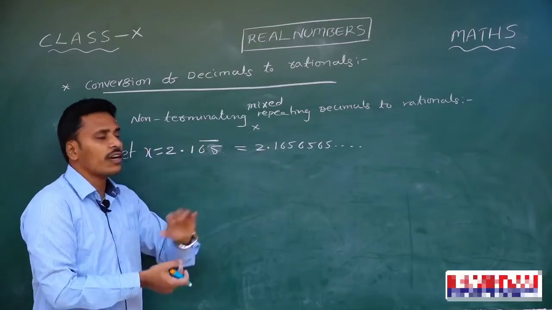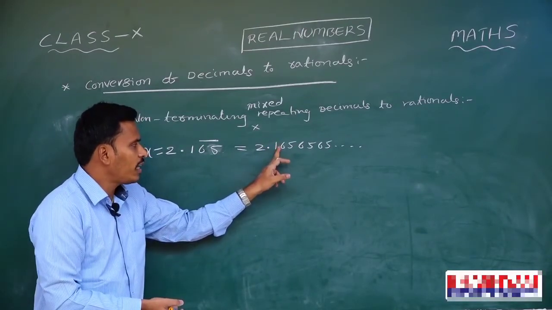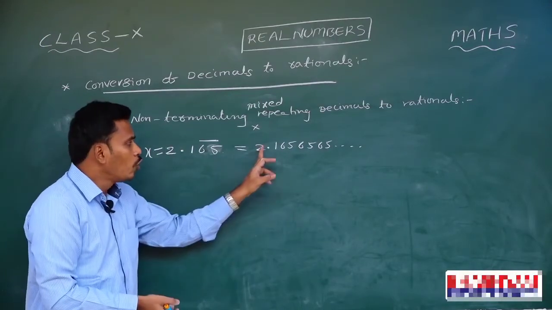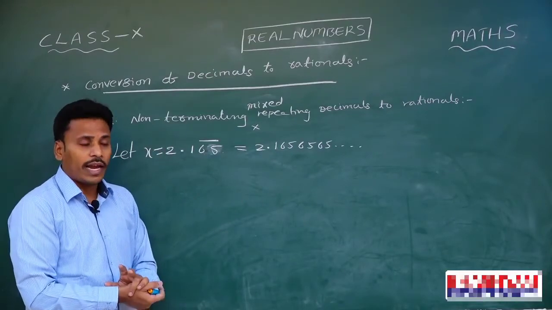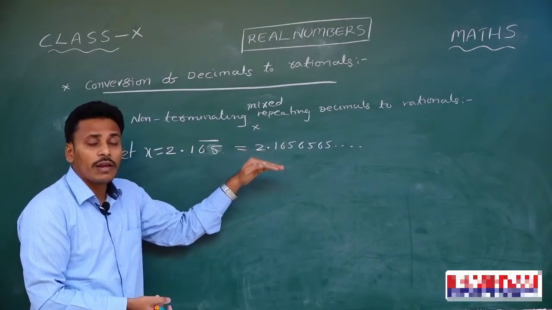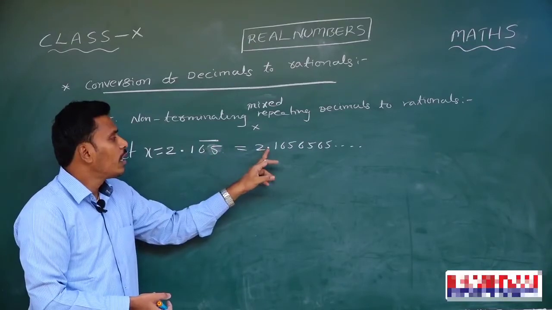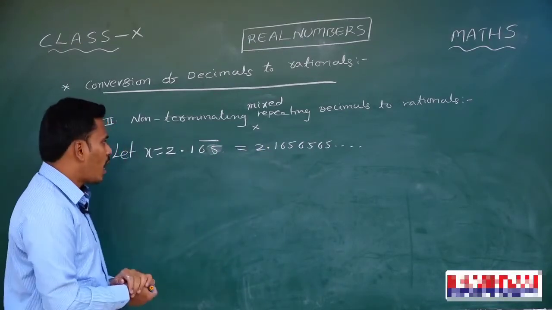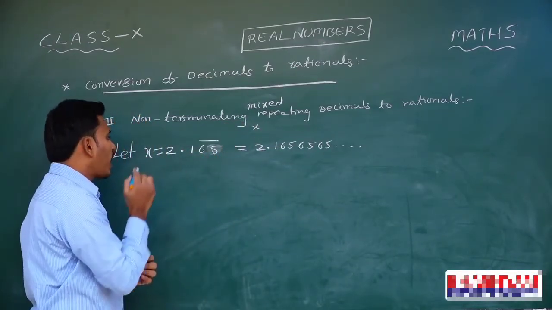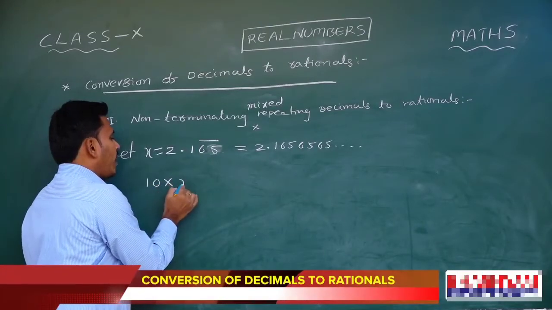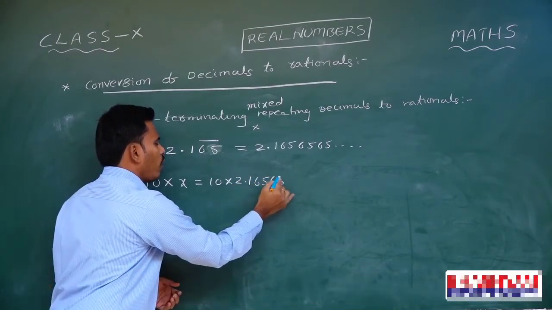See how to convert this mixed repeating to pure repeating. If you move this decimal point one digit right side, it becomes pure repeating, right? To move this decimal point one digit right, what do I have to do? I need to multiply with 10, right? So first of all, we need to convert the given mixed repeating to pure repeating. For that, you need to multiply both sides according to the position of the decimal point. Here I have only one digit which is non-repeating in the decimal part. So with that I need to multiply. If you multiply with 10, 10 into x is equals to 10 into 2.16565 and so on.